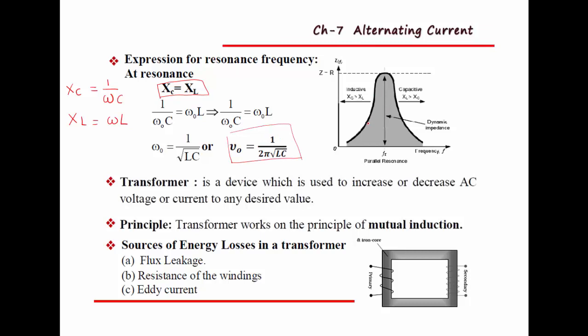Here you can observe this diagram. This is the graph of frequency versus impedance. Here XC is greater than XL and here XL is greater than XC. Anyhow, at resonant frequency both are equal. When both are equal, we get resonant frequency f naught equal to 1 by 2 pi root of LC.